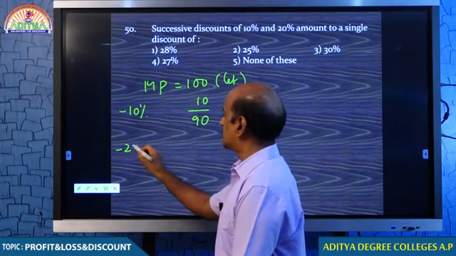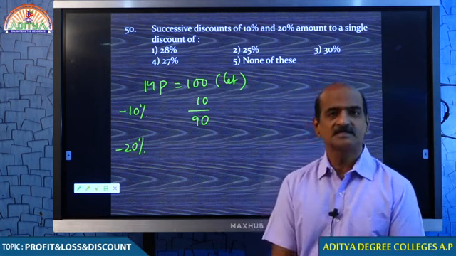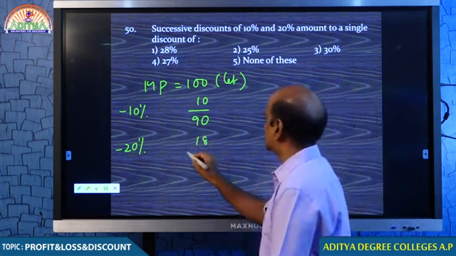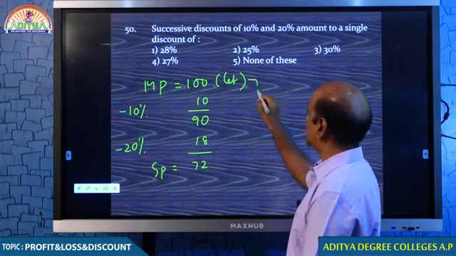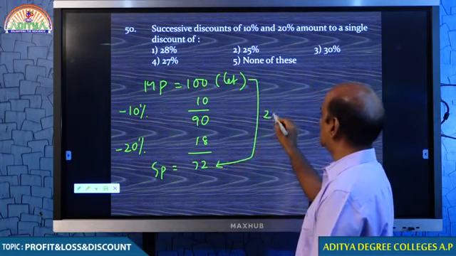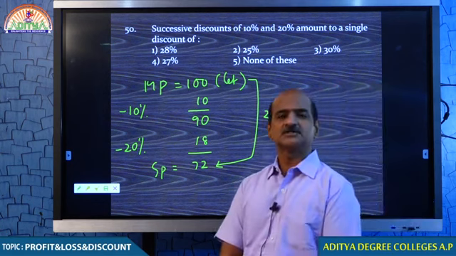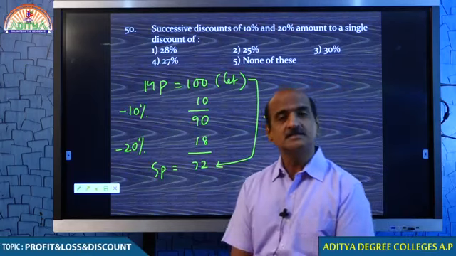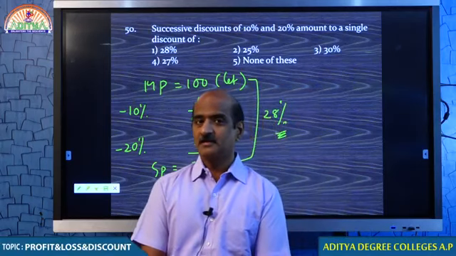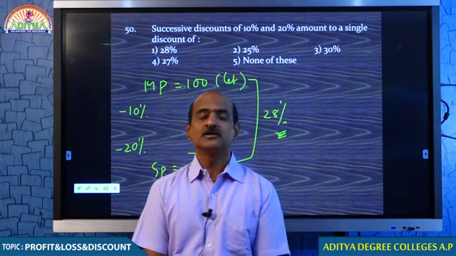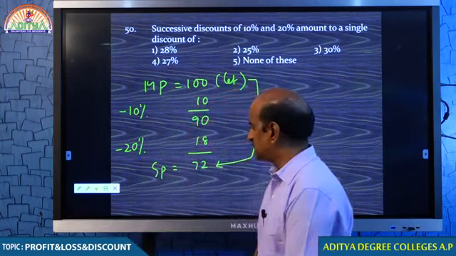Again, you are offering 20% discount. How much is 20% of 90? 10% is 9, 20% is 18. So, at the end, you are selling for 72. Actually, 100 rupees becomes 72, which means your single discount is equal to 28%. A layman thinks that he is getting 30%, but if you are very clear, you come to know that you get only 28% discount. You understand, students? I hope that you can easily get it.